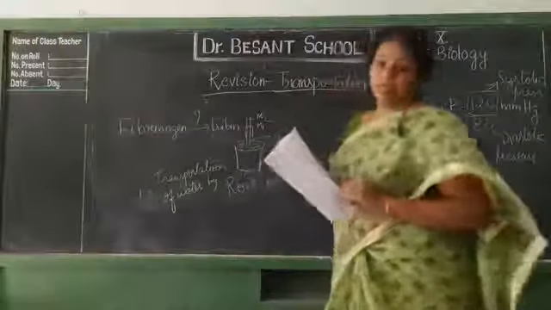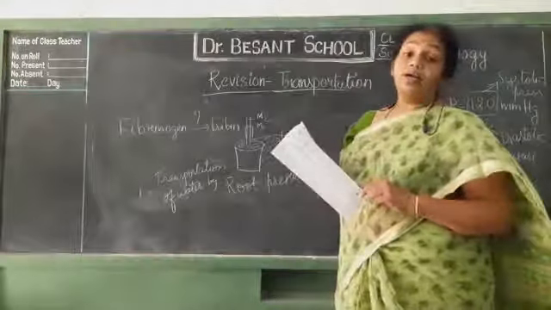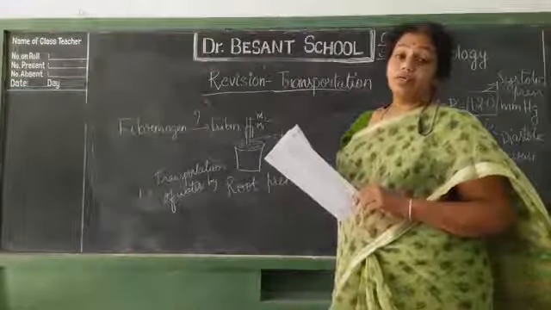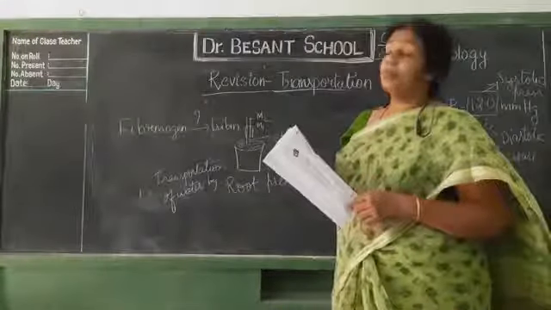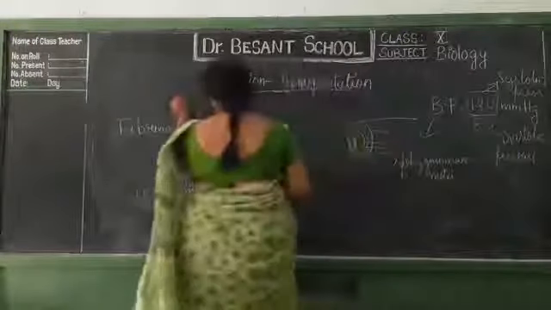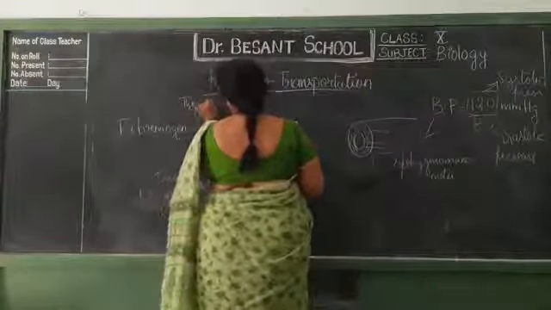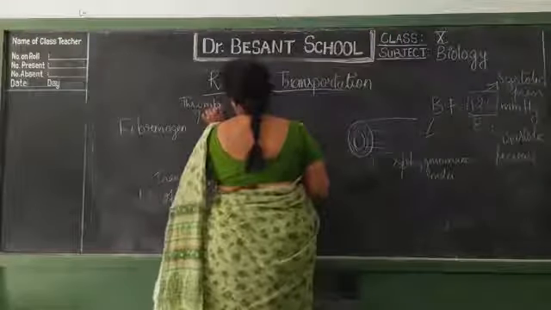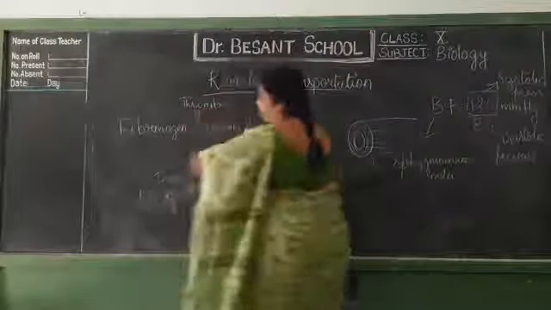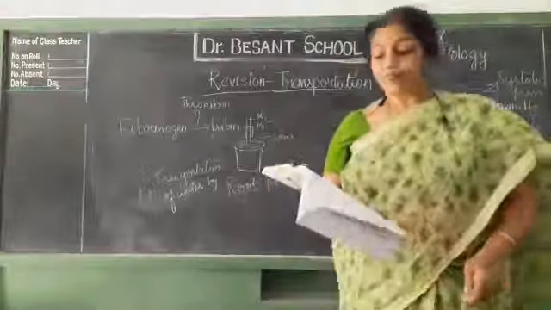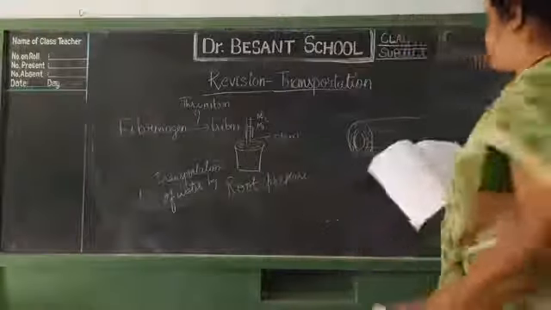Fibrinogen to fibrin, how is it getting converted? By, yes, thrombin. Here the answer is thrombin. So if you know coagulation, you can write thrombin. Got it, children? So here we have seen.